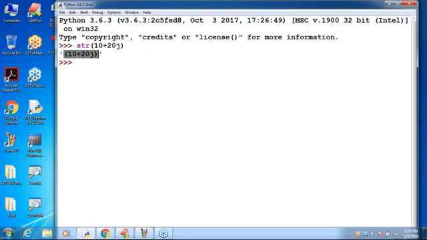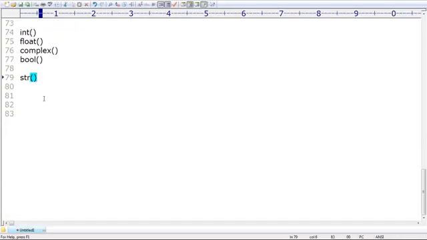That's all. These are typecasting functions. Remember that: how to convert from one type to another type, and what the various typecasting functions are. Next, what we have to talk about is a most valuable concept. Before talking about the next data types, we are working only within these 5 fundamental data types: int, float, complex, boolean, and string. These are the only 5 data types we covered. Slowly we will enter into the remaining data types also. But before that, there is a very important point we should be aware of.